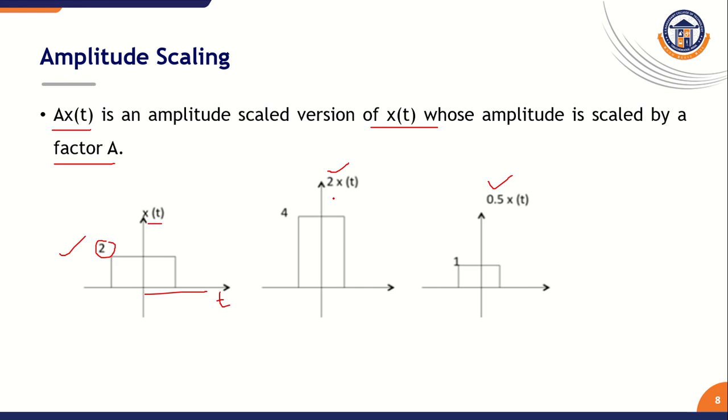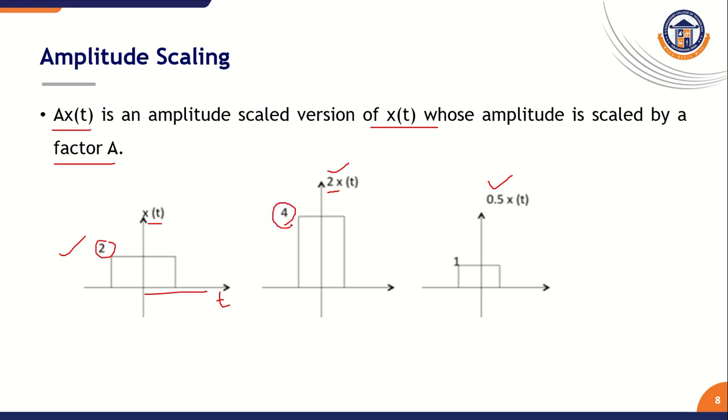So here we want to do 2x of t. Instead of a, we substitute 2. The scaling factor here is 2, and our given signal amplitude is already 2, so 2 is multiplied with this 2. So 2 into 2, our amplitude goes like this.